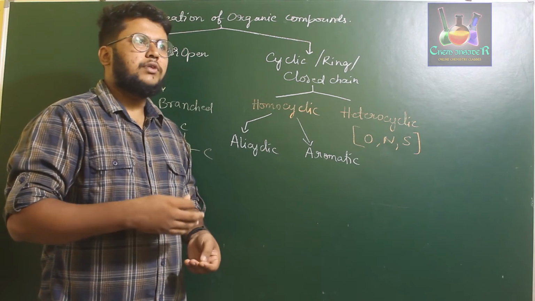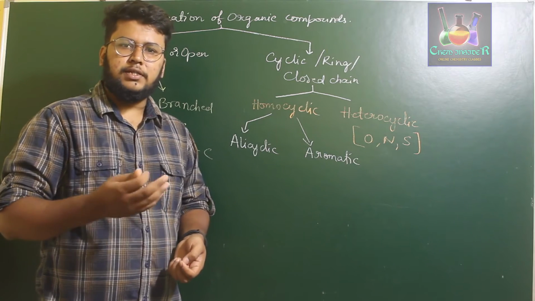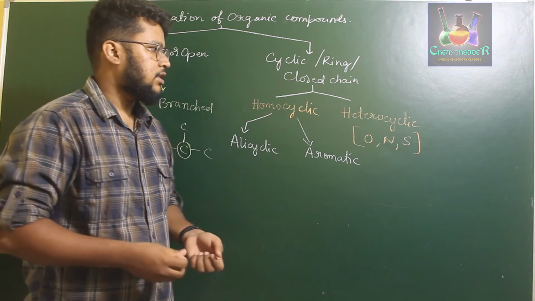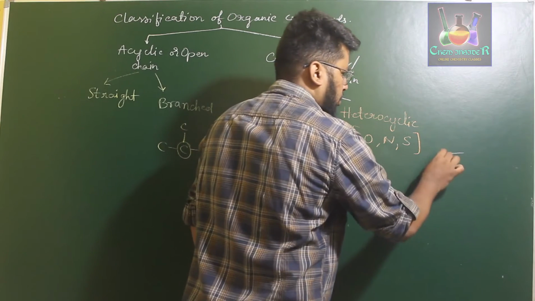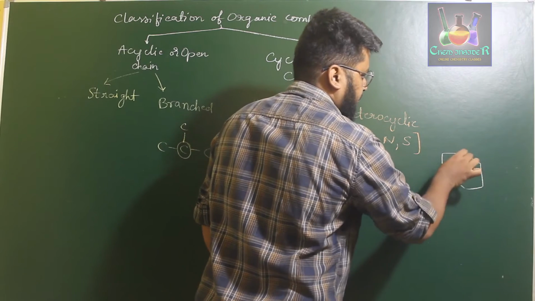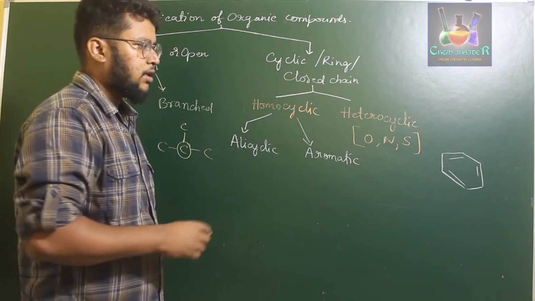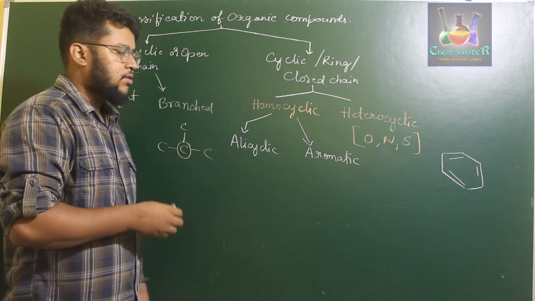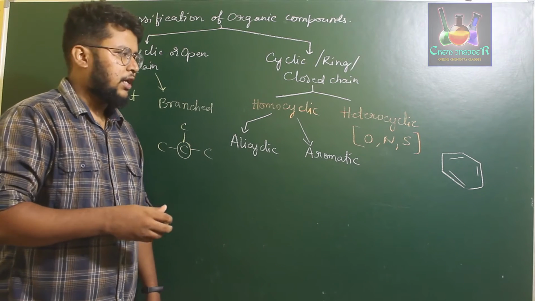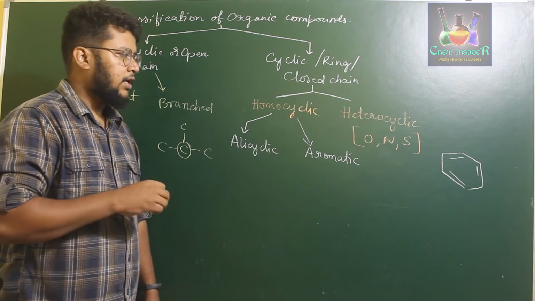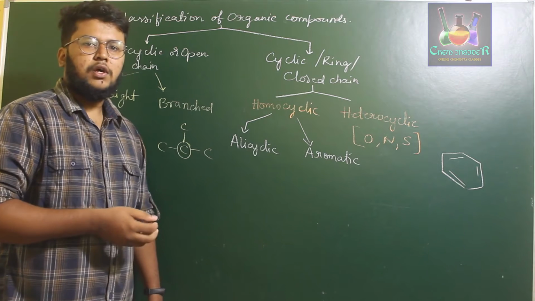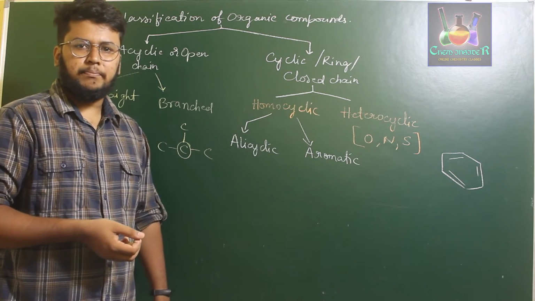Most of the aromatic hydrocarbons carry a benzene ring in them. A benzene ring is nothing but a cyclic hexagon with alternating double and single bonds. That particular compound is called the benzene ring. So aromatic compounds usually carry a benzene ring, and there are some other aromatic compounds which do not have a benzene ring in them.